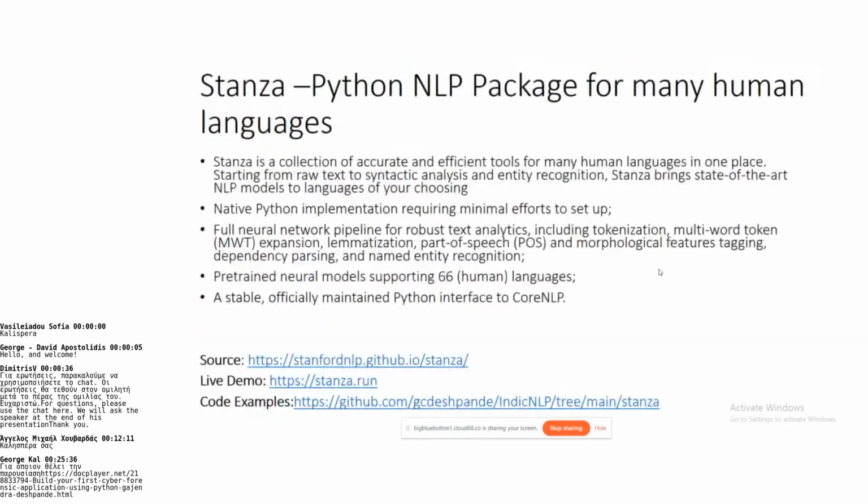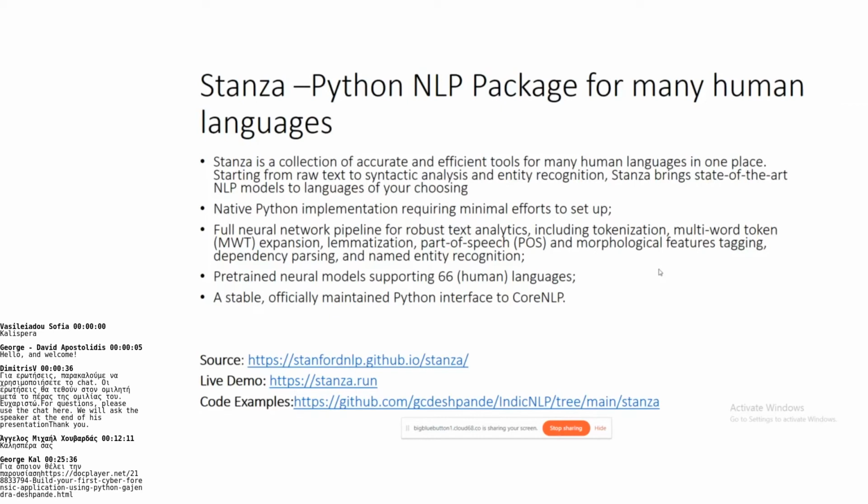Next library is the Stanza library. It's a Python NLP package for many human languages. It's a collection of accurate and efficient tools for many human languages in one place, and it performs operations such as syntactic analysis and entity recognition. A native Python implementation is available here. If you're interested in coding with Java, there's a library available from Stanza.